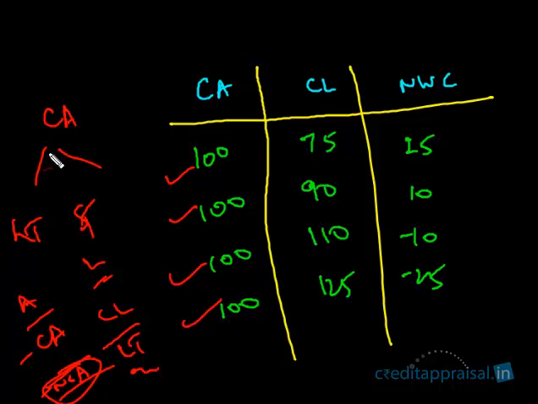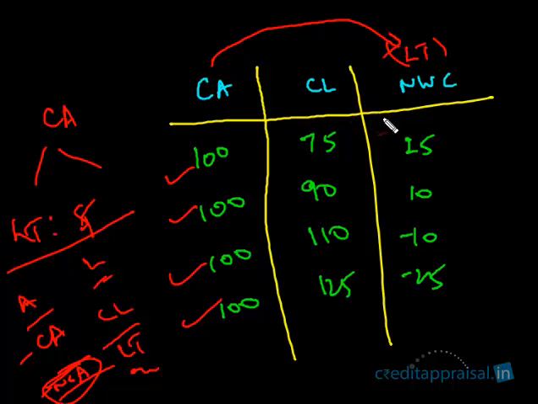The liabilities either should be financed by the long-term sources or the short-term sources. So in this example, we are considering 4 scenarios where the current assets investment is the same 100 lakhs, but who is financing, the mix, the ratio of the long-term to short-term sources is varying. In the first example, the current liabilities have financed 75%, right? And the long-term sources, which if you remember, we defined as NWC. NWC is the portion of current assets that is financed by the long-term sources. Okay, this we defined in the previous slide. So this is nothing but NWC.